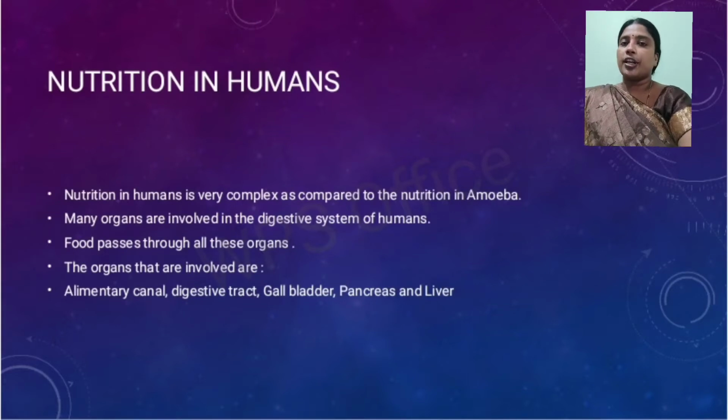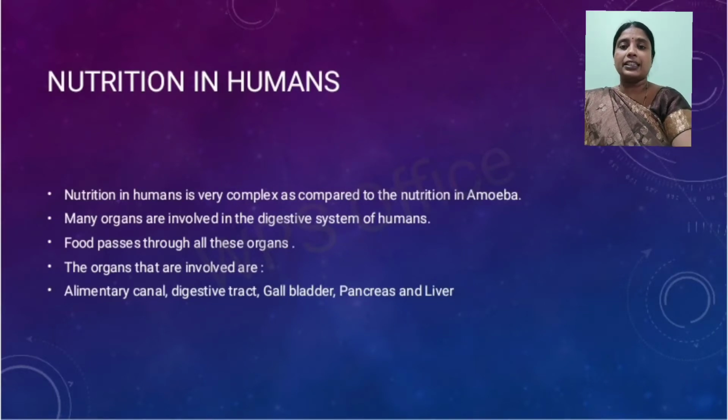Now, nutrition in humans is not as simple as nutrition in amoeba, because amoeba is a unicellular organism, so only one cell performs all the functions. But nutrition in animals or human beings is a very complex process, because there are different organs that together form the digestive system, and these different organs play different roles in the process of nutrition in human beings.